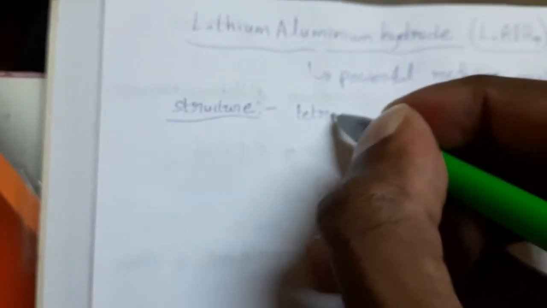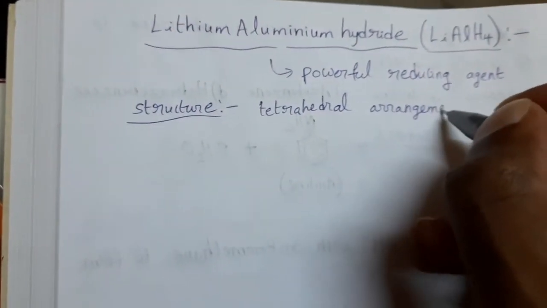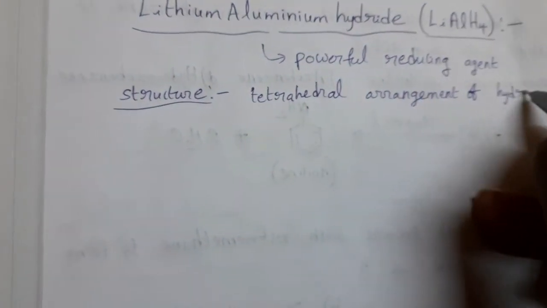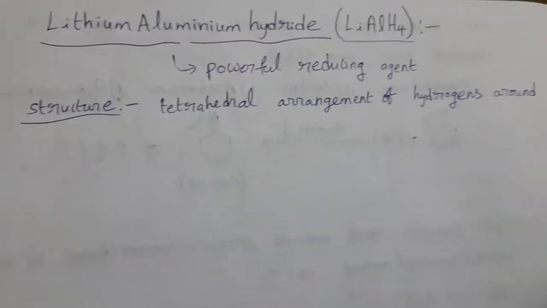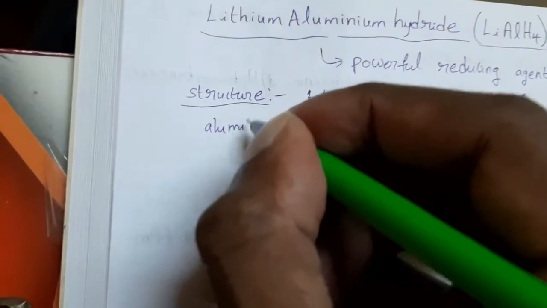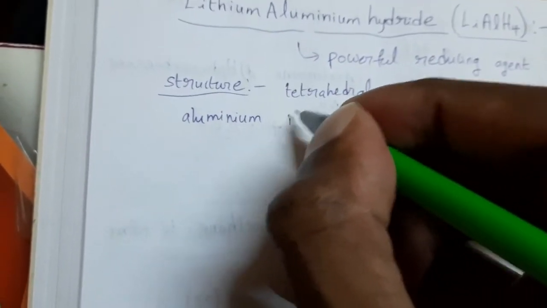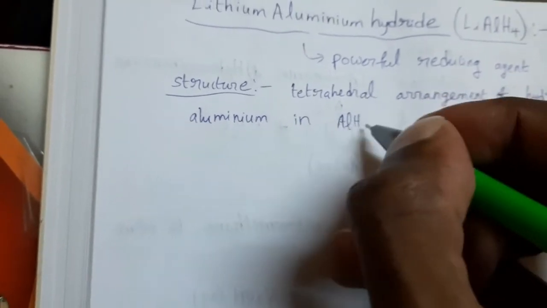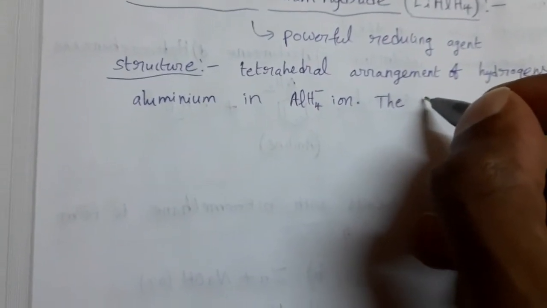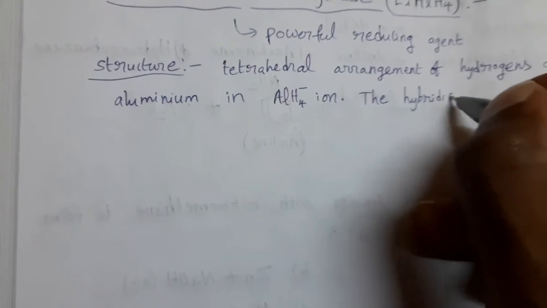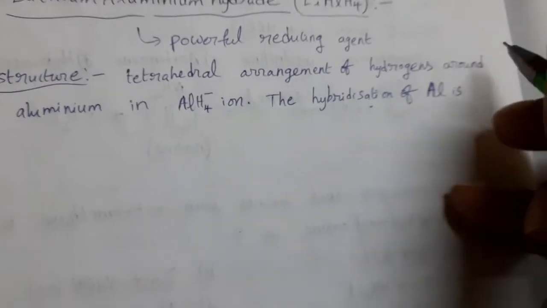Tetrahedral arrangement of hydrogens around the aluminum atom in the AlH4 minus ion. The hybridization of aluminum is sp3.